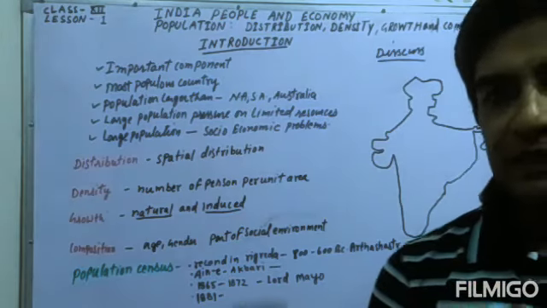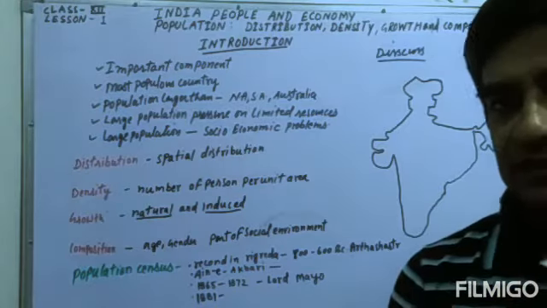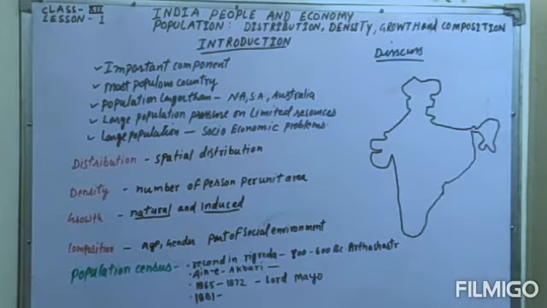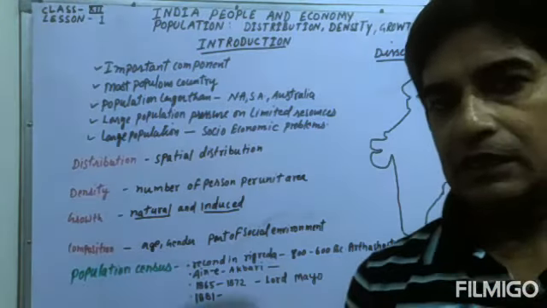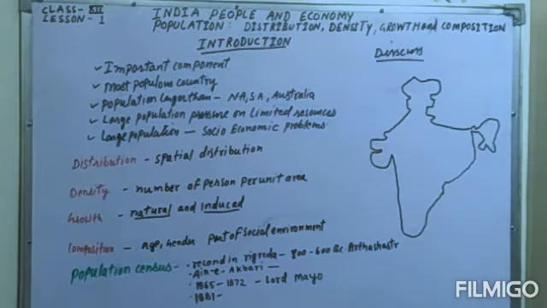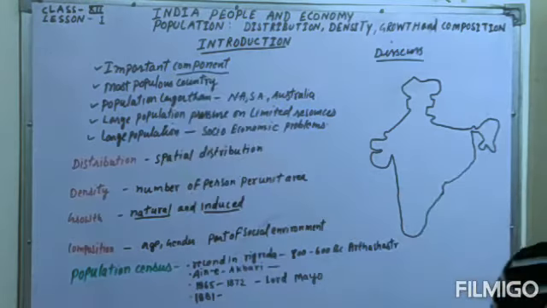Population can be of different types, and different countries have different types of population structure, different types of population growth, different types of distribution, and different types of composition of the population, which vary from country to country. So population is a very important component. Why is it a very important component?